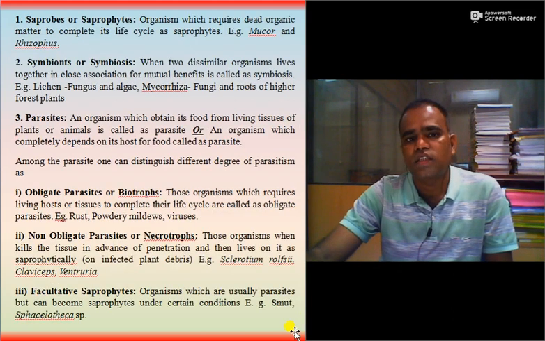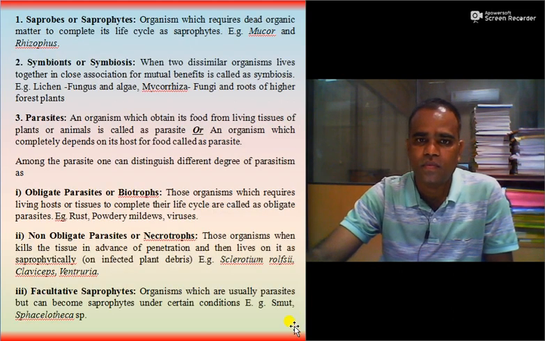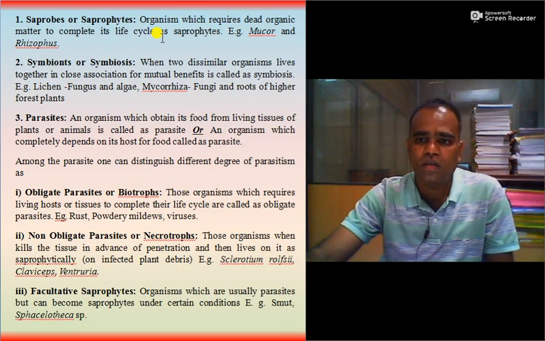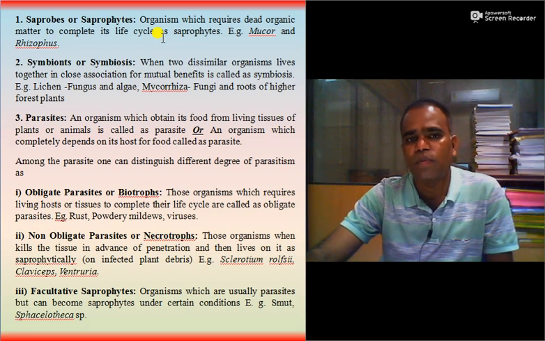So what is saprophytes? Organisms which require dead organic matter to complete their life cycle are called saprophytes. Example, the genus of the fungi, Mucor and Rhizopus.